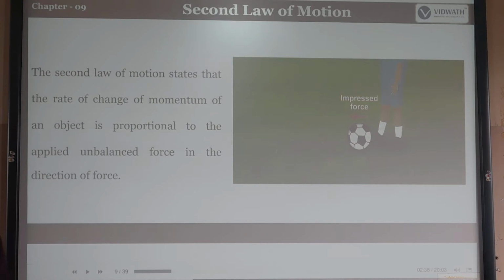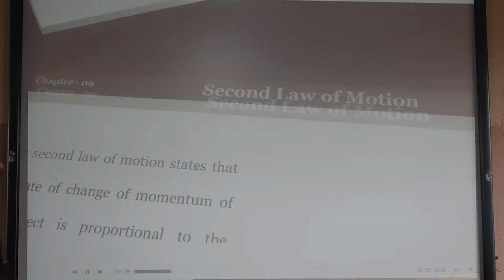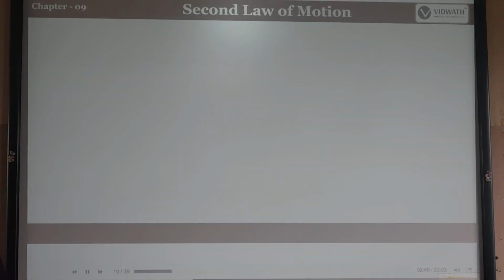Suppose you play football and kick the ball, an unbalanced force is applied here. So the rate of change of momentum is directly proportional to the applied unbalanced force in the direction of force. Some examples are also given here.